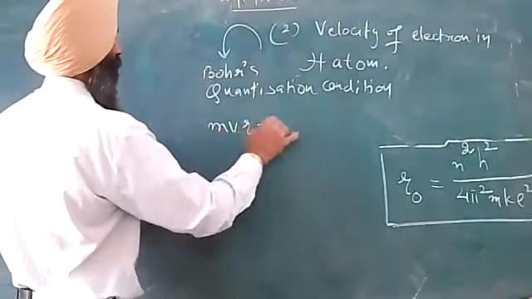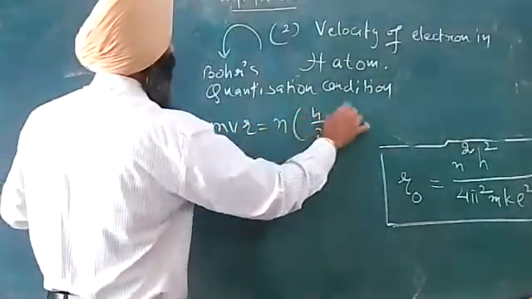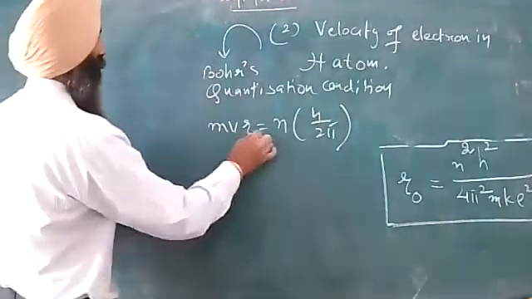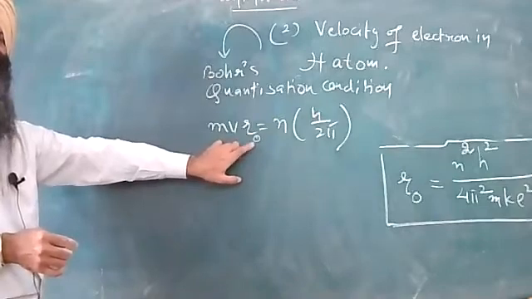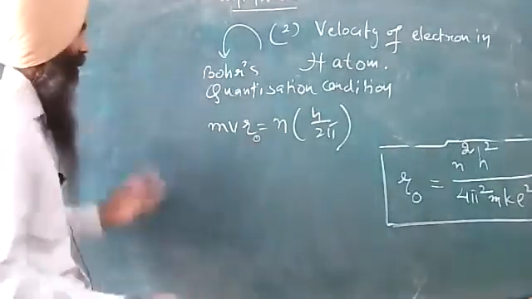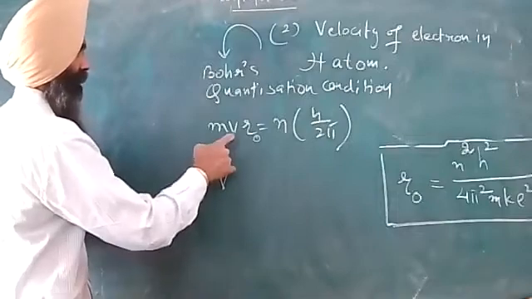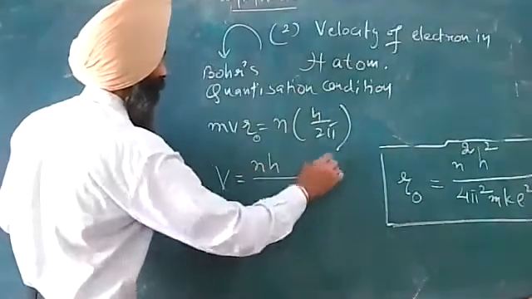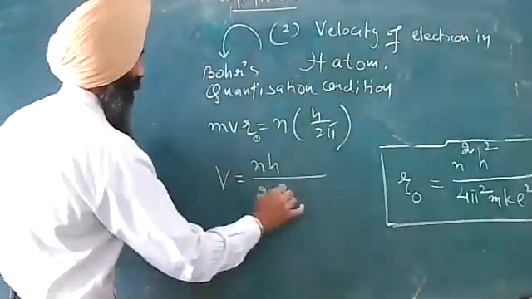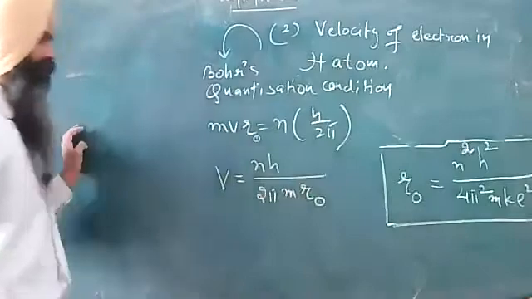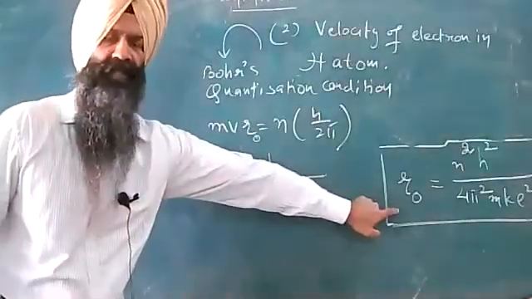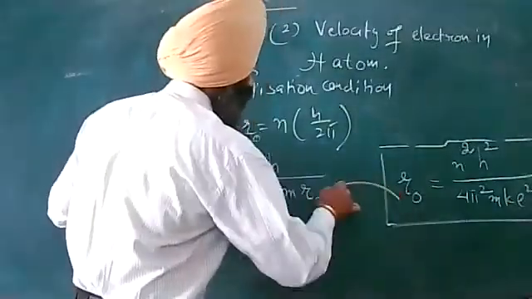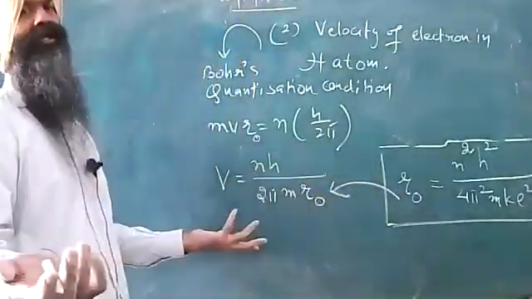This is m v r equal to n h upon 2 pi. This is our Bohr's quantization condition. And when we talk about the hydrogen atom, we just substitute r naught just to differentiate. v, this is the parameter we need. This is equal to n h upon 2 pi m r naught. So r naught, I have kept the expression with me because I needed it over here.